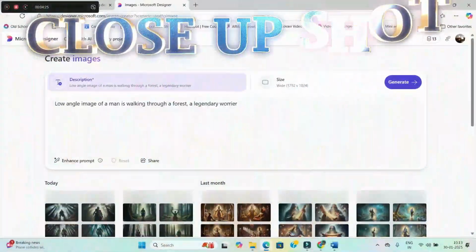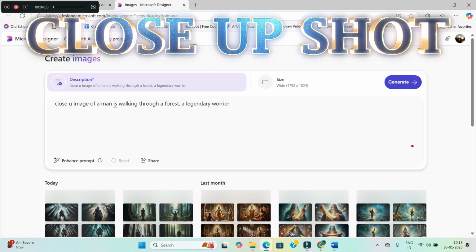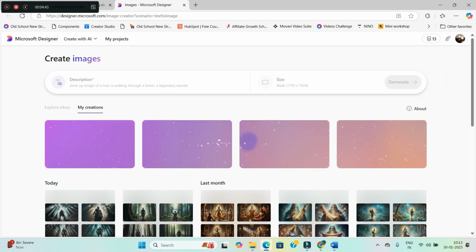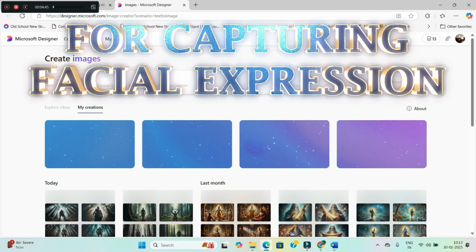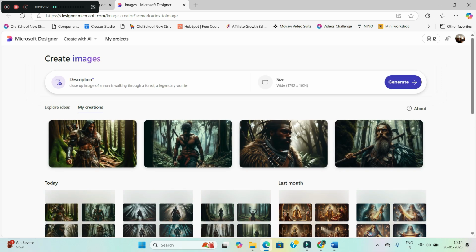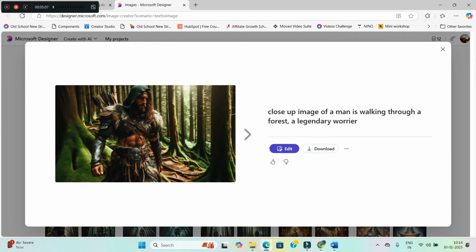The next angle is close up shot, close up of a man who is walking in the forest, a legendary warrior. Okay, these sort of shots we use when we are trying to capture someone's facial expression. The camera will come close to that person. It is basically used to capture the facial expression, or when somebody is talking. If we want to create a talking avatar or make a cinematic video, then in that case you can very well see it seems that the camera is coming close to this person.